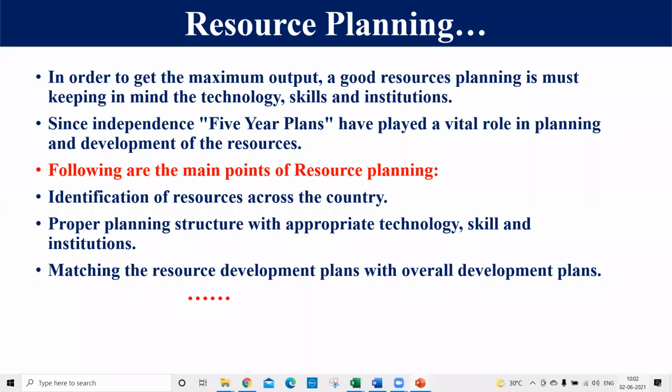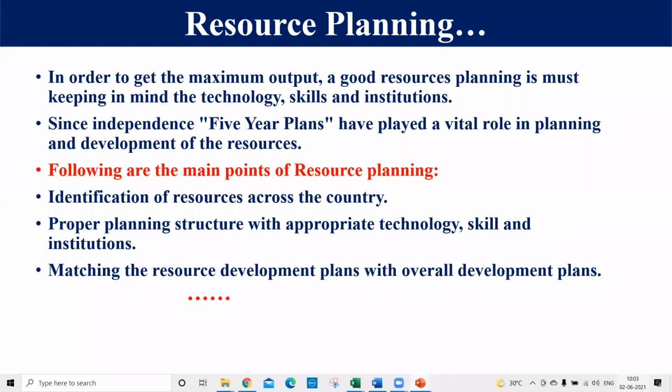Means we have to identify where these resources are found. We have to identify more and more areas, so that we can get more and more resources, right? The second step is that a proper planning structure must be there, with appropriate technology, skill and institution. First of all, we identify the places where the resources are found. Then we will make a proper plan with appropriate technology, skill and institution,